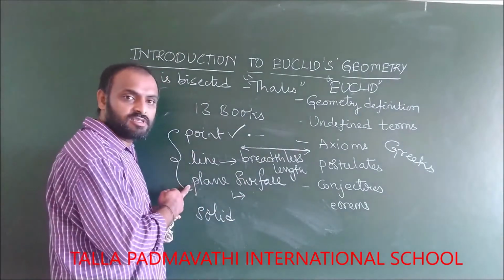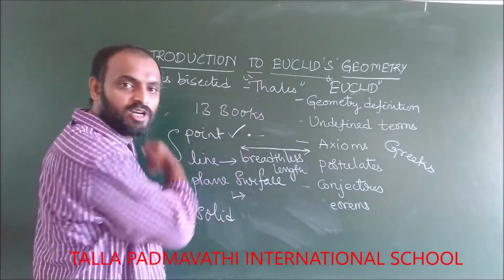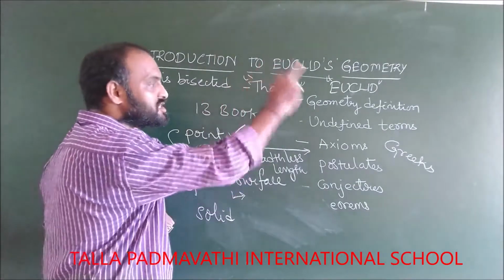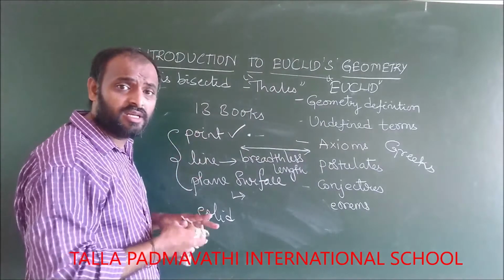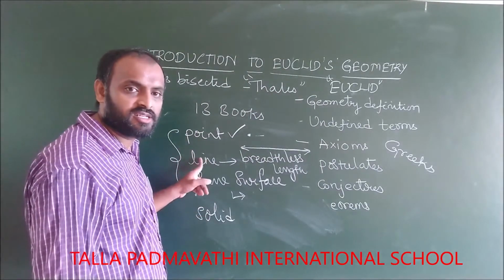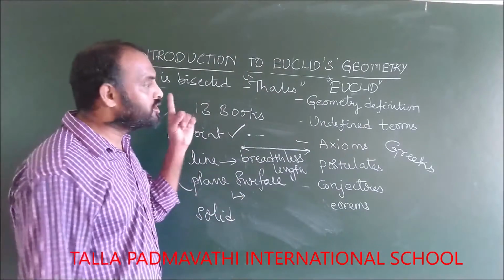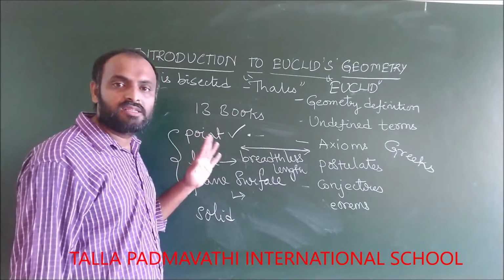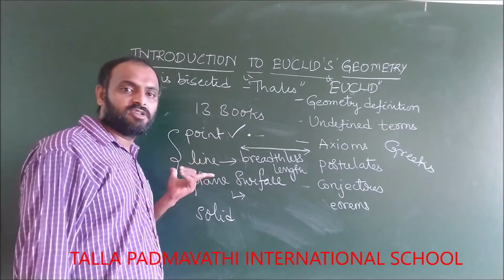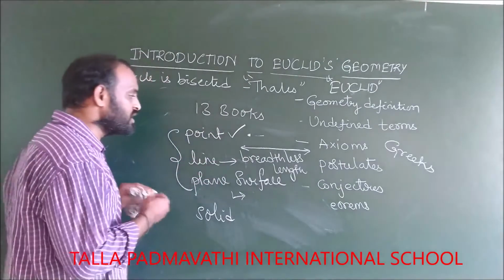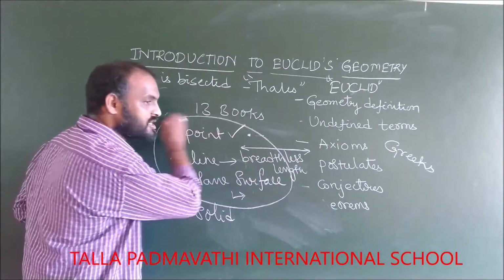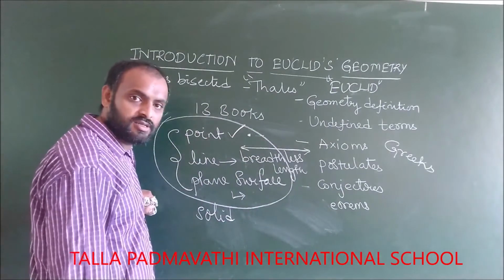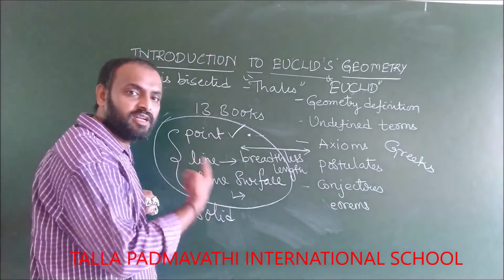And plane surface: if you take this board, it is a flat surface which has boundaries. But can you extend this board? We cannot extend it. If you take the floor or wall, whatever it is, all these are parts of a plane surface. So the plane surface is not defined properly. That's why we call these three things undefined things.